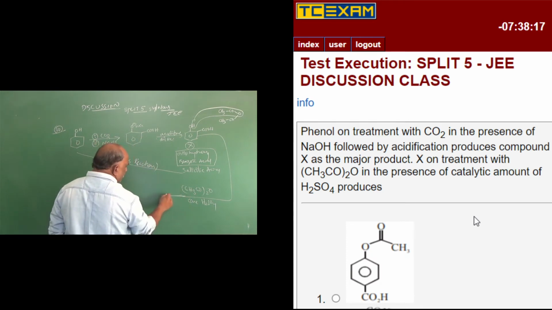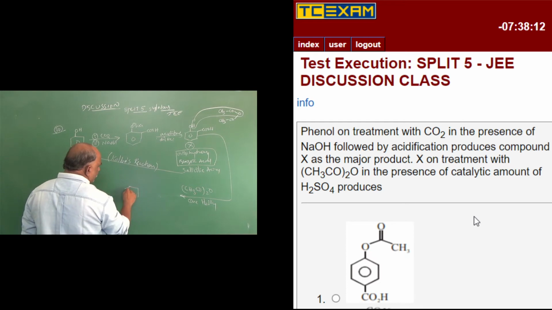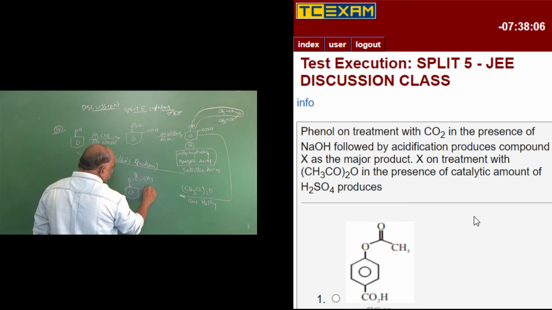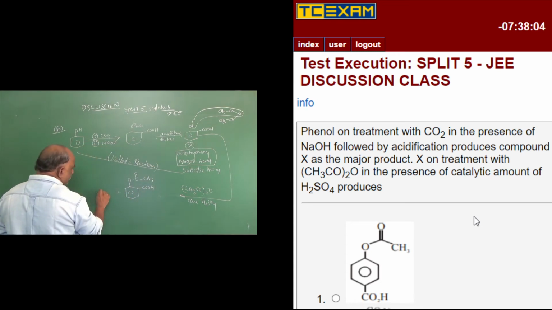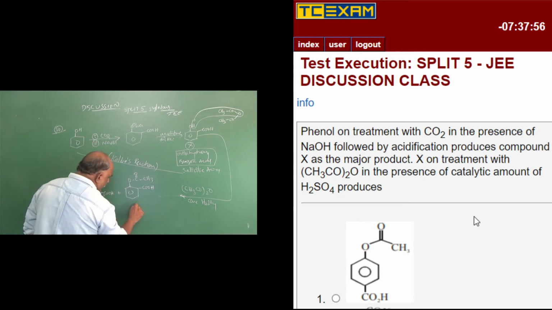What will we get here? The compound is O COCH3, with no change in COOH, plus CH3COOH. So this is the compound.